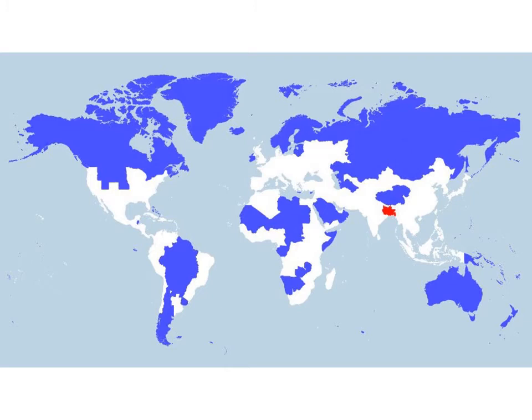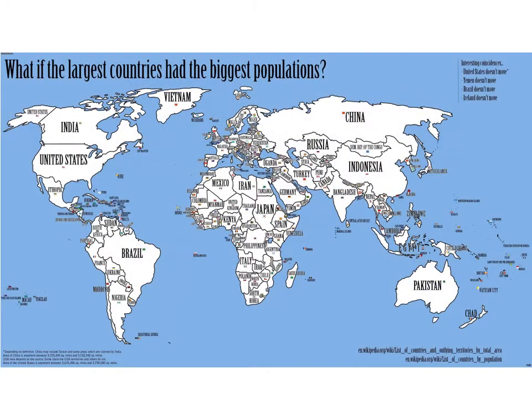This is a map that shows in red Bangladesh, which has as many people as all the areas in blue that cover some of the less populated areas in the world, while Bangladesh is a highly populated country. This is a map that relocates a country according to its population. Then the biggest population, which is China, is in the largest country, that will be Russia. Then the second one, India, will be in the second largest one, which will be Canada. The third one in the third place, and so on.